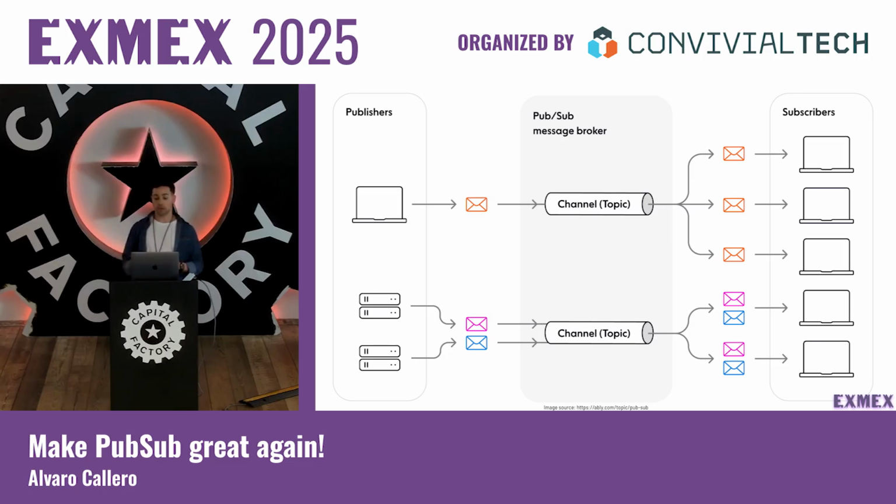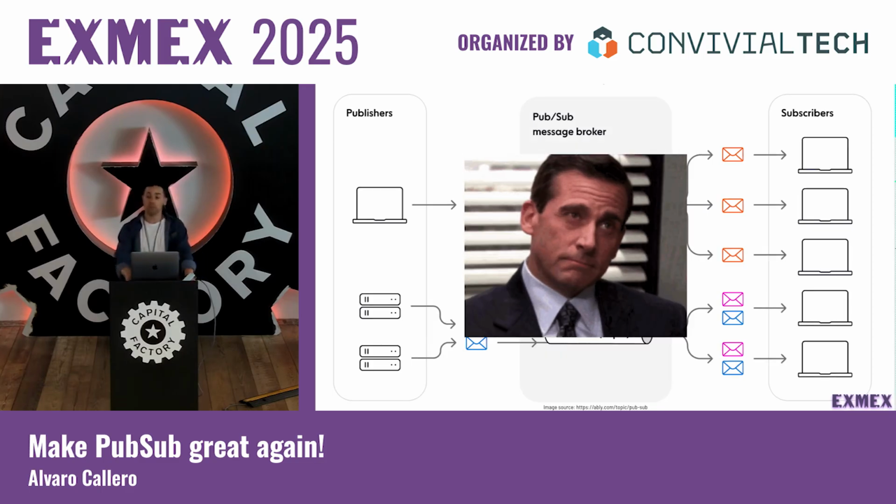They use an intermediary component called a message broker. The message broker will be grouping messages into entities called channels or topics. So whenever a new message arrives at a specific topic, it will be delivered to those components that are subscribed to that topic. And yeah, this is the architecture. Simple, yet effective.